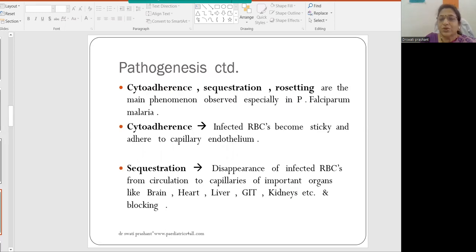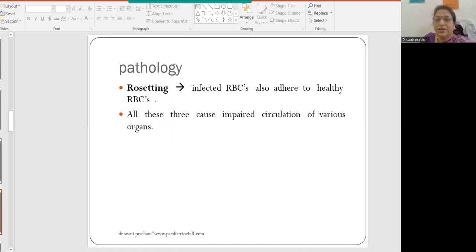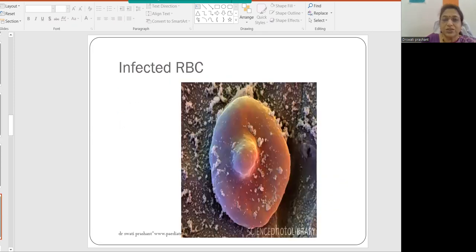Cytoadherence, sequestration, and rosetting are the main phenomena observed, especially in P. falciparum malaria. Cytoadherence: infected RBCs become sticky and adhere to the capillary endothelium. Sequestration: disappearance of infected RBCs from the microcirculation to the capillaries of important organs like brain, heart, liver, GIT, kidneys, etc., blocking them. Rosetting: infected RBCs also adhere to healthy RBCs, blocking the capillaries. All these three cause impaired circulation of various organs.